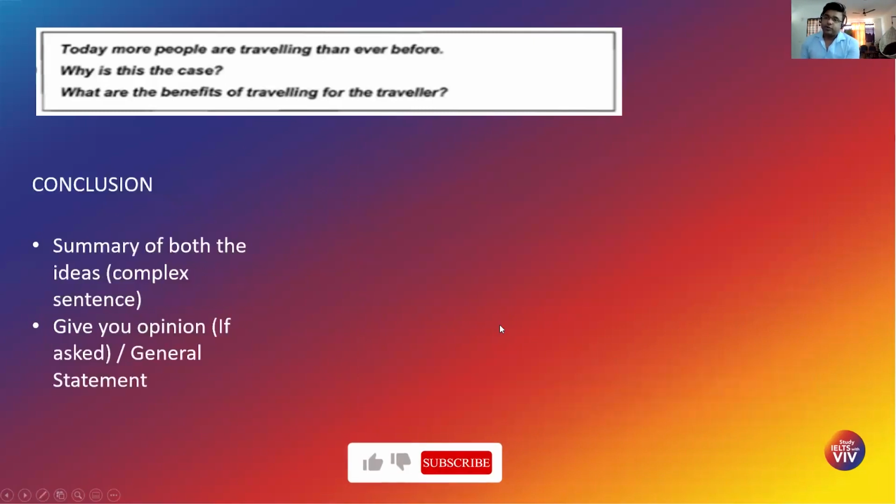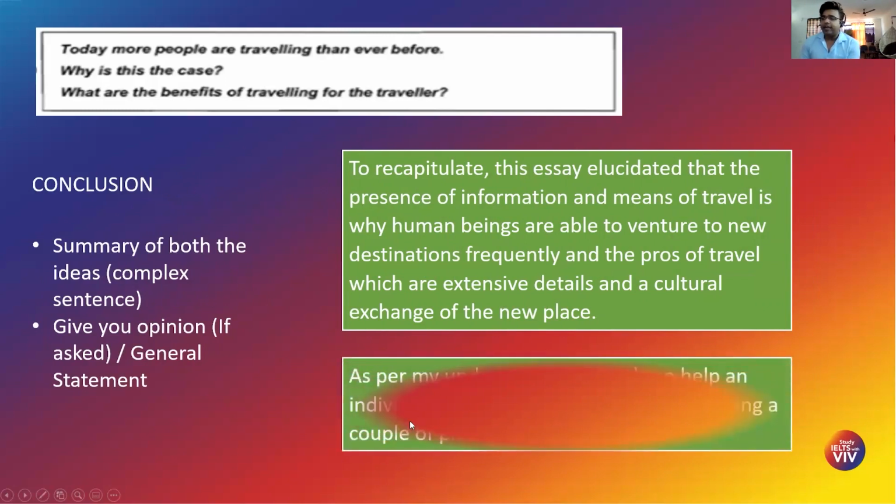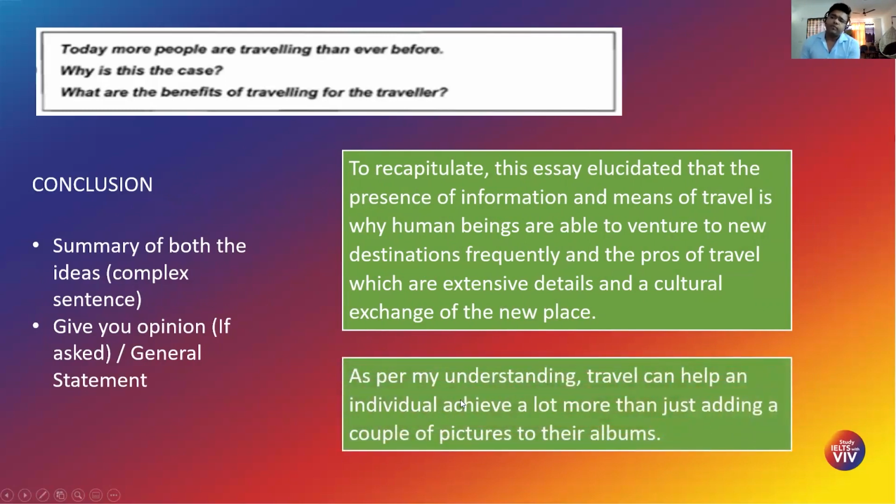Lastly, I move down to the conclusion, where I've quickly summarized both the ideas here. I've mentioned, to recapitulate, what this essay talks about, and then I've added a particular view of my own. I've just added a general statement here because I wanted to close the essay by giving an opinion of my own. Even though it's not asked in the question, I've still added that because I wanted to make sure I put something to make my ending look a lot better.